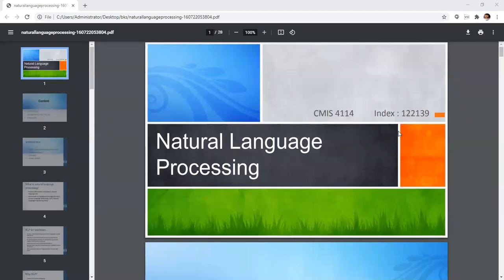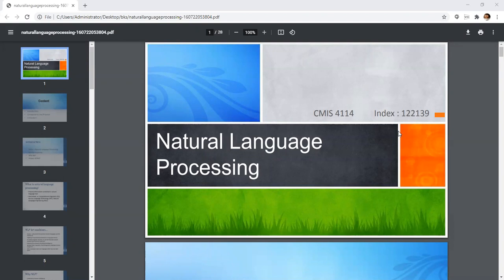Welcome back, students. Today we are going to discuss the next unit, which is going to be the last unit we are going to discuss, and that is natural language processing. Now, natural language processing is a very important topic. We have been using that in many applications.